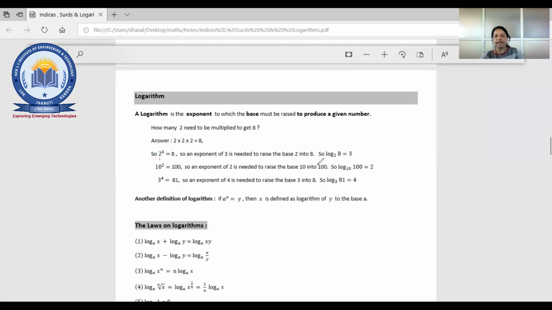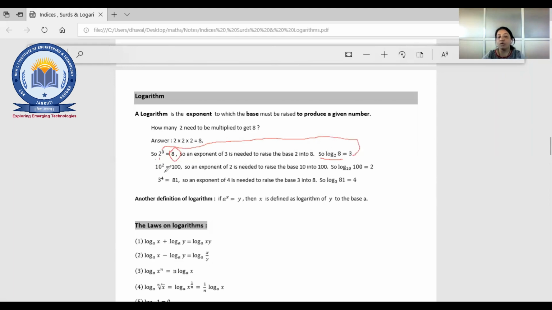So what happened into that one? 2 raised to 3 equal to 8. So that can be written in terms of log. This is called a base, 2 raised to 3. So whatever is the answer, that will be directly written with the log. So you can see here log 8, whatever the base, here 2 raised to 3. So 2 will be the base, and whatever the exponent, that is 3. Whatever the exponent is there, that will be the answer of this one.